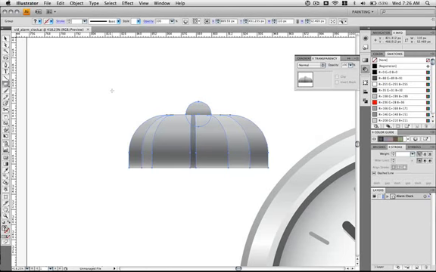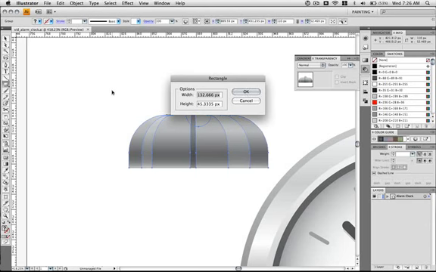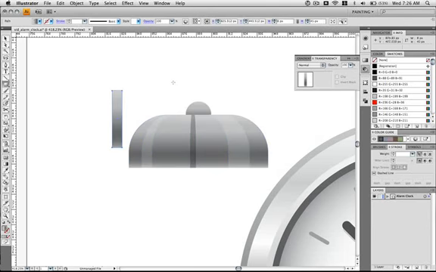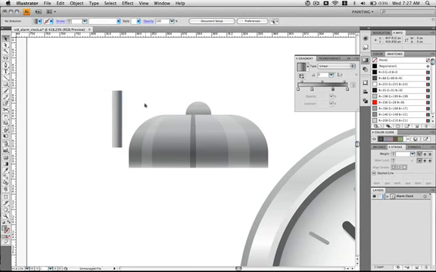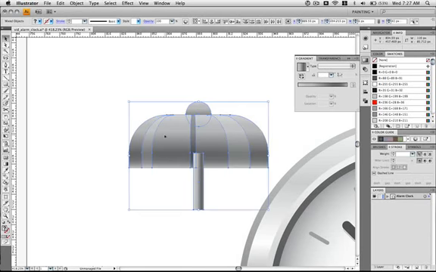Go ahead and select the rectangle tool in the toolbar, or just hit M on your keyboard. Click anywhere on the canvas, and we want to make a rectangle that's 8 pixels wide by 45 pixels tall. It should default to the gradient that we had selected and linear, but we want to hit G with the gradient to go the other way from left to right. Go ahead and select it, or it's really up to you. You could keep it top to bottom if you want.